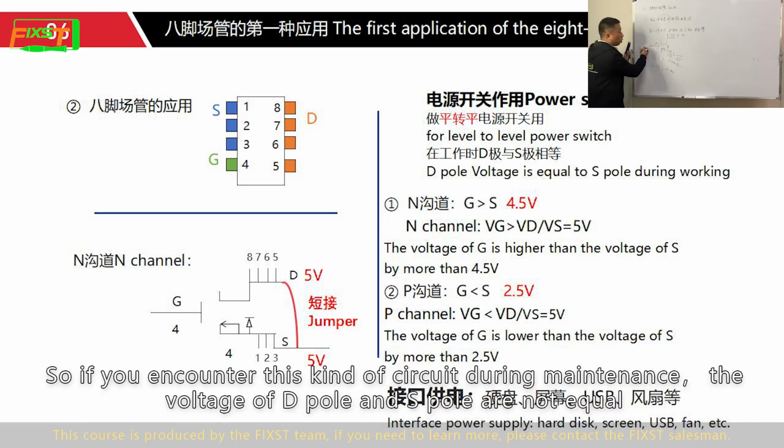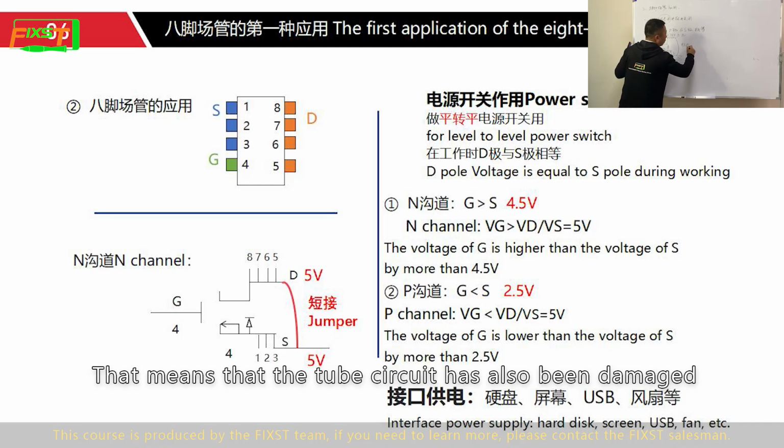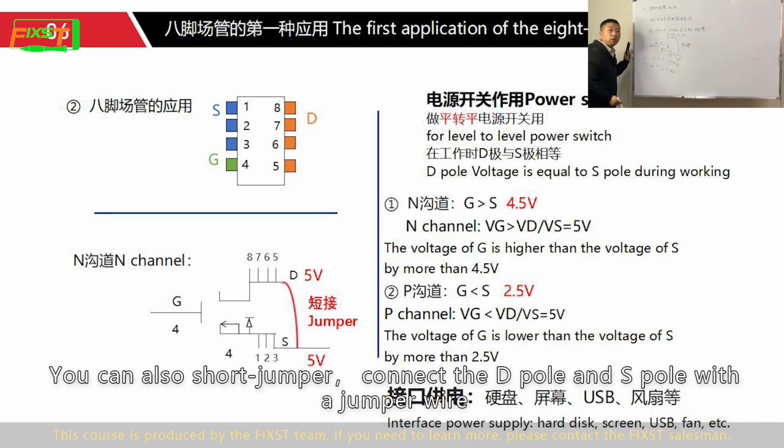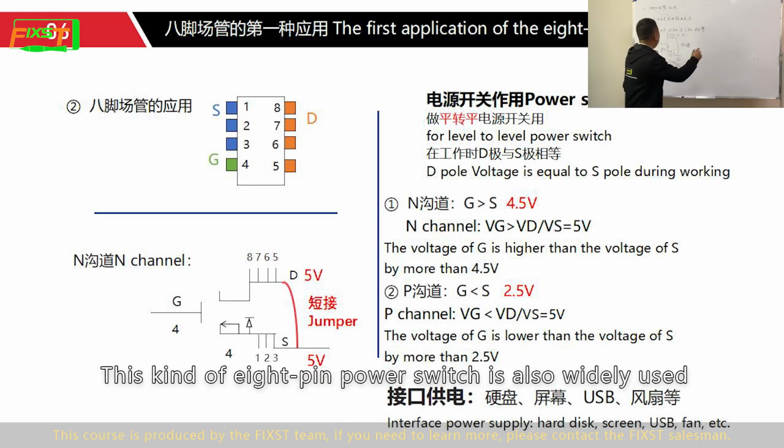So if you encounter this kind of circuit during maintenance, and the voltage of D pole and S pole are not equal, doesn't match the mark on the circuit diagram, that means the circuit has also been damaged. You can also short jumper, connect the D pole and S pole with a jumper wire. This is a speculative method, a creep method. This kind of 8-pin power switch is also widely used.